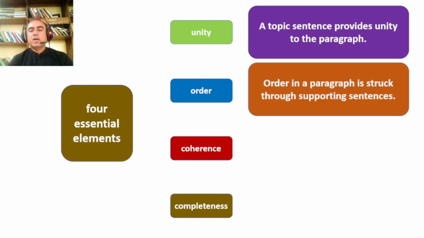Then order, of course, there is usually an order of things. First there would be the cause, and then there would be the effect of that cause. So in a cause and effect paragraph, first we talk about causes, then we talk about its effect. Or if we are going to talk about effects that are prevalent and predominant, then we go back to dig out the causes of those, and then we come up with a way forward.